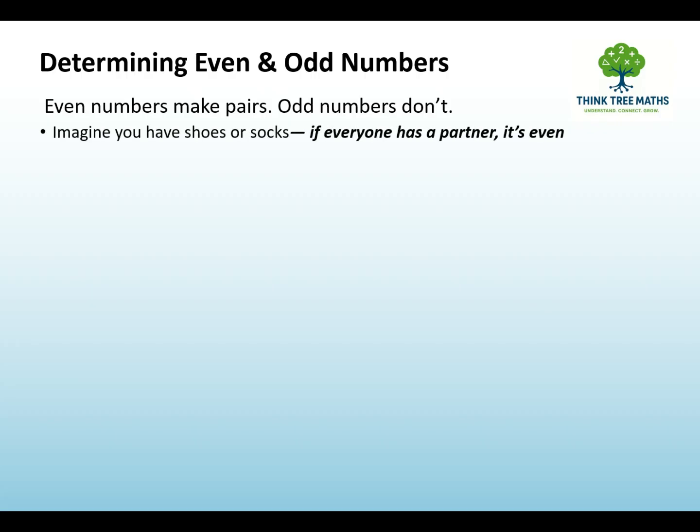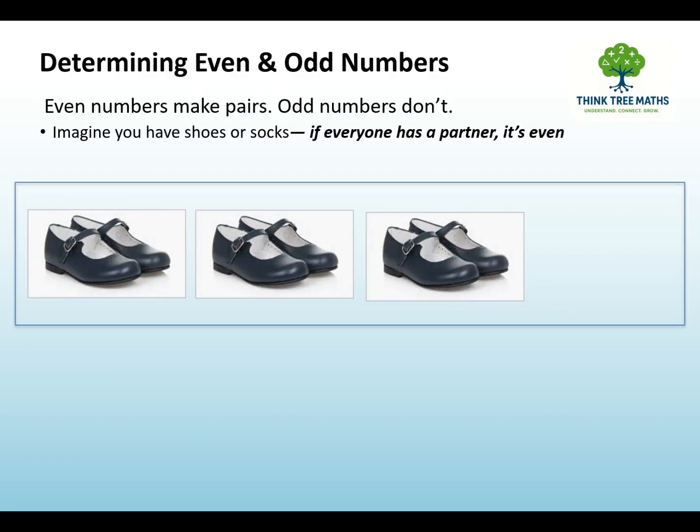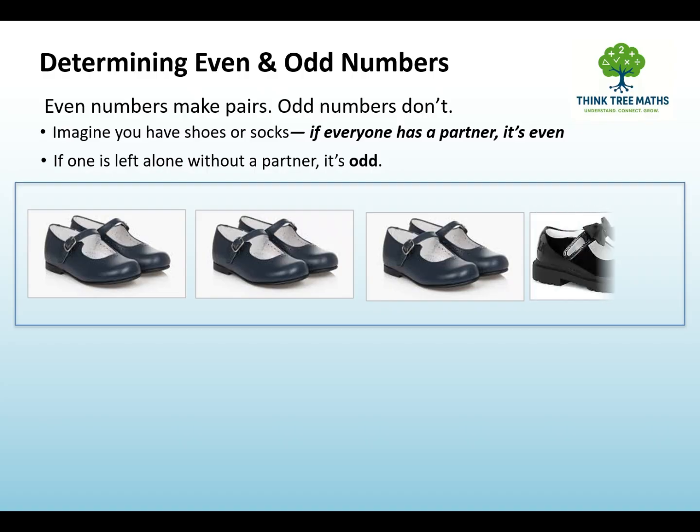Imagine you have shoes or socks. If everyone has a partner, it's even. Here we have 6 shoes, and each one of them has a partner. Therefore, the number 6 is an even number. If one is left alone without a partner, it's odd.